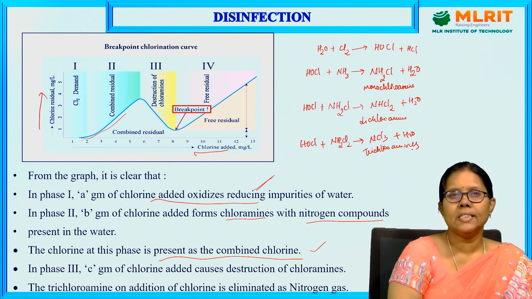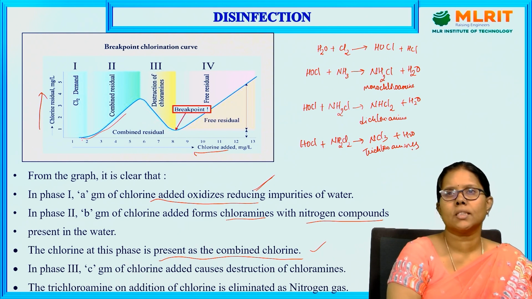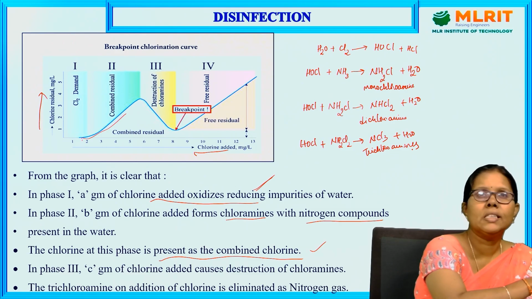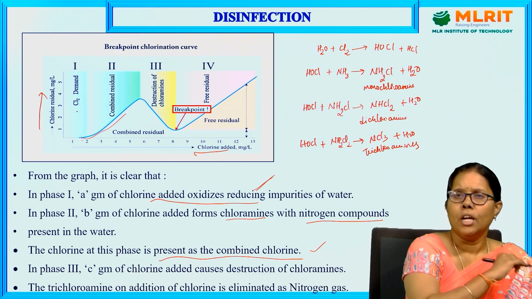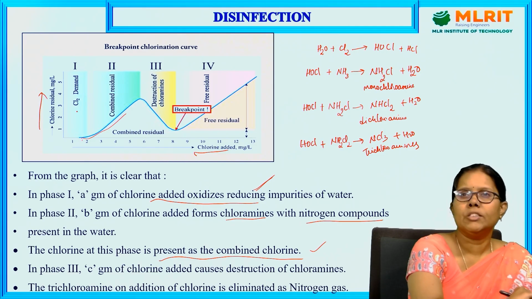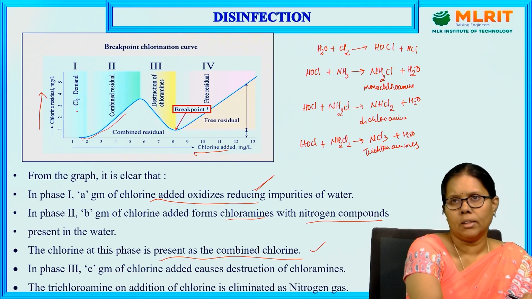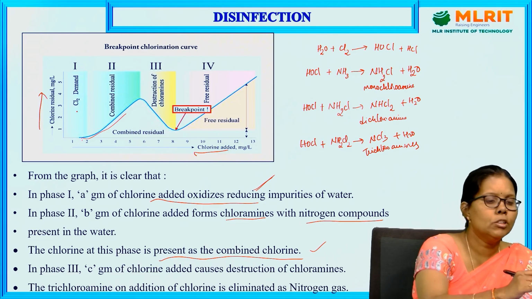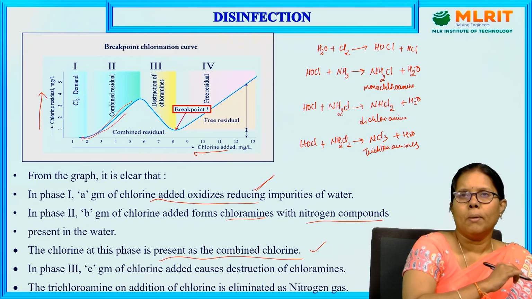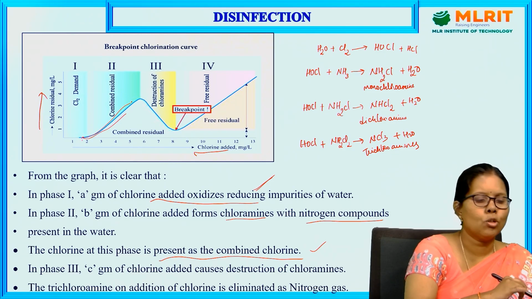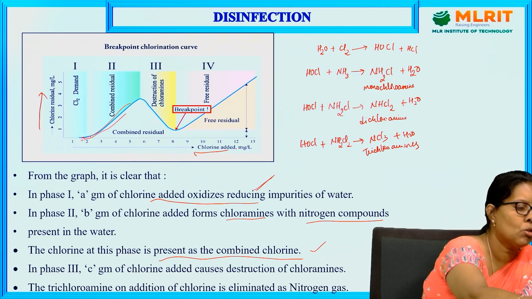In phase 3, c grams of chlorine added causes destruction of chloramines. If you see this diagram, initially the chlorine is absorbed by the reducing impurities. Second, it is consumed by the nitrogen compounds like amines, which form chloramines. So the formation of combined residuals, monochloramine, dichloramine, trichloramine, started.